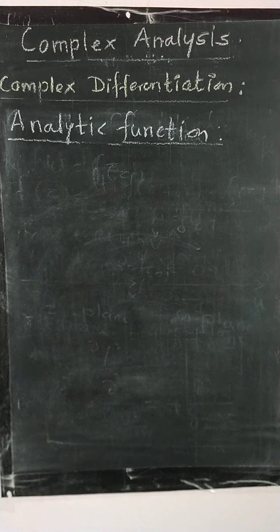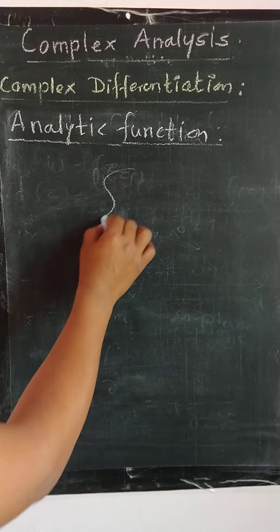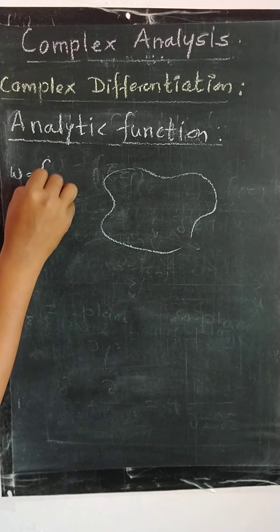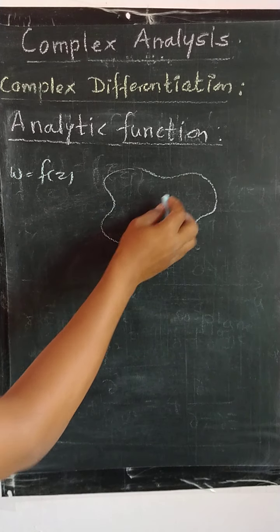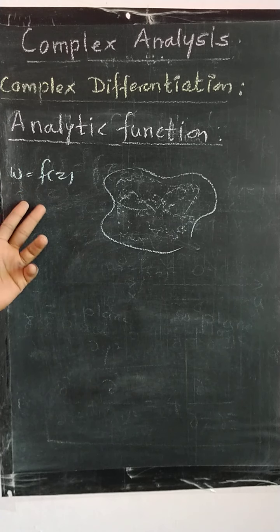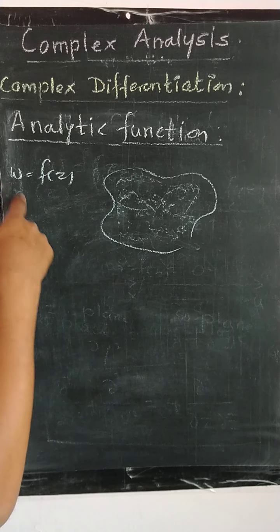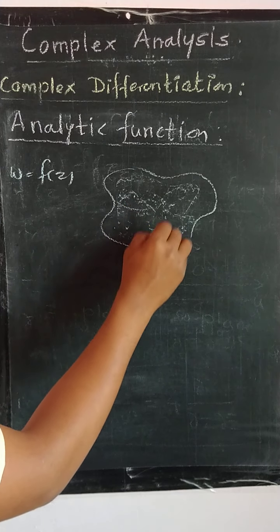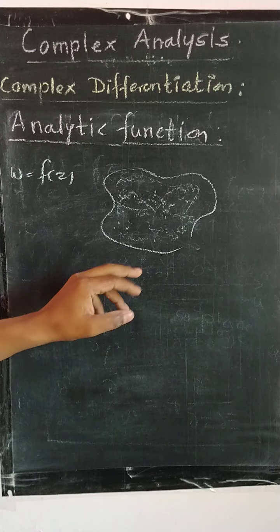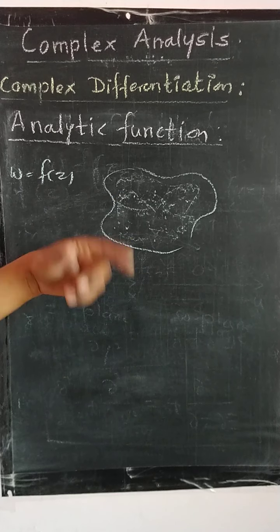Analytic function. Now we are going to discuss this terminology over the region. Suppose this is a region, and we want to check whether w is equal to f of z, this function is analytic over this region or not. To check this analyticity, we need to discuss whether the function is analytic at each point of the region. So to find out whether the function is analytic over this region, we have to check whether the function is analytic at each point of the region or not.